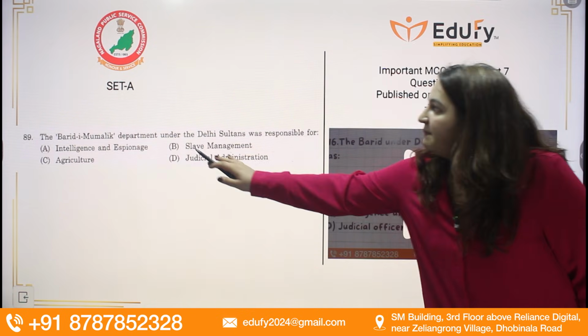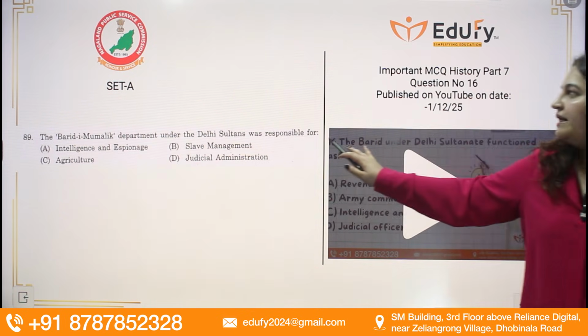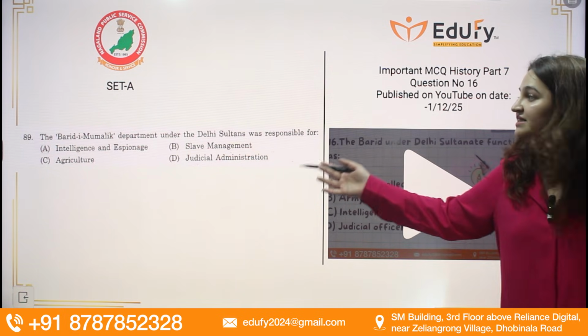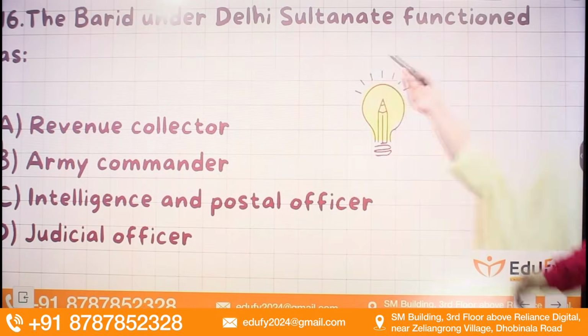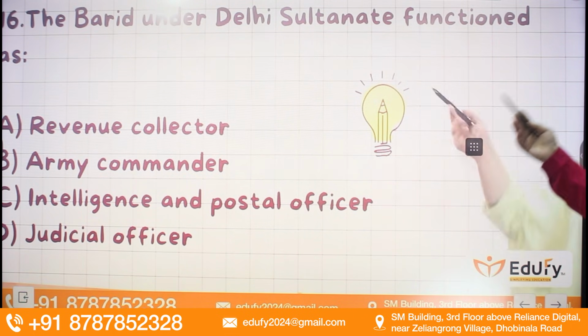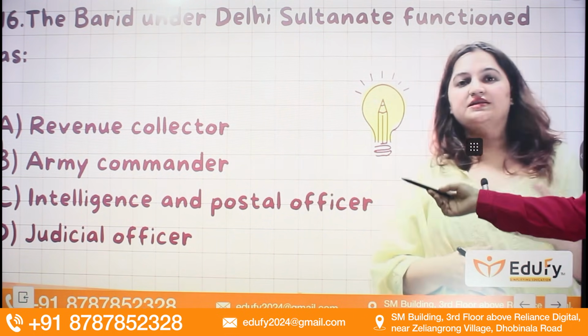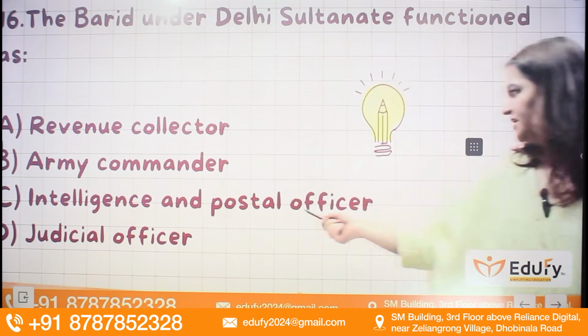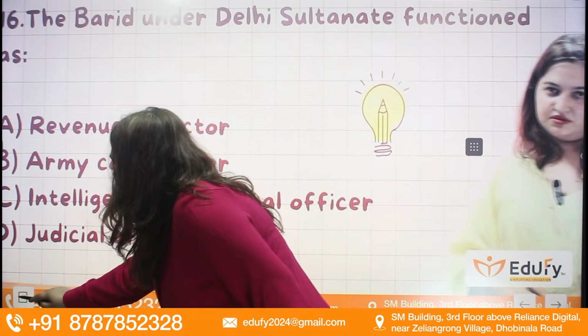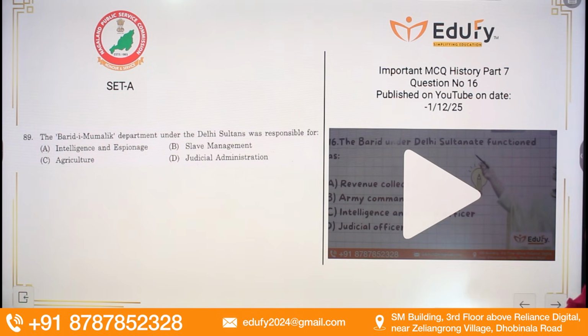First question: the Barid-e-Mumalik department under the Delhi Sultanate was responsible for what? This is a direct question from our YouTube initiative. You can see here, Barid under the Delhi Sultanate functioned as Barids. What are Barids? In the Delhi Sultanate, these were the spies. So the answer is intelligence and postal officers. So you can see the proof.